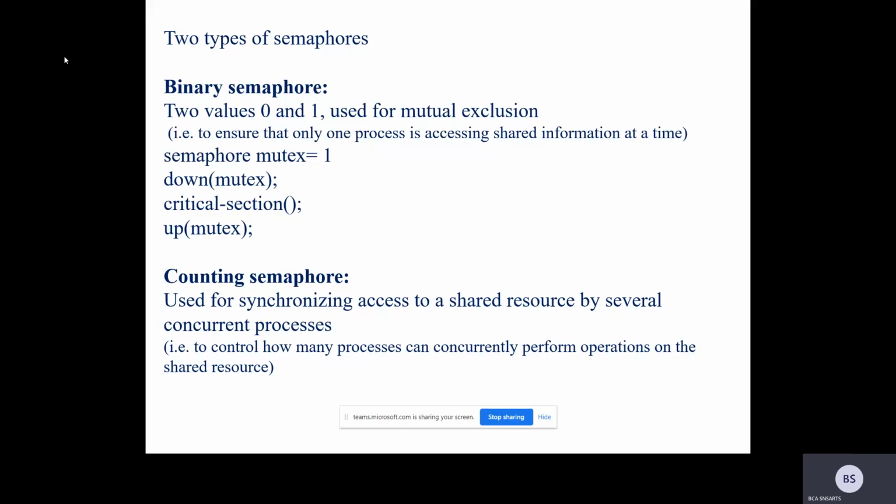So mutex is the semaphore variable. Mutex is nothing but mutual exclusion. The short form is mutex. It's a kind of semaphore variable.